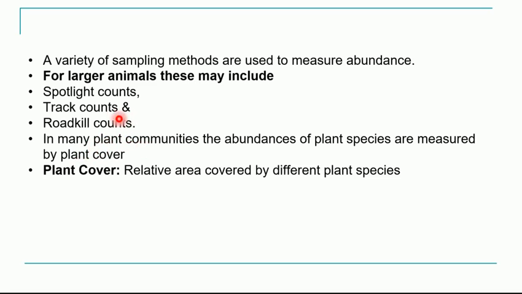For plants we can calculate the plant cover of that particular plant species. Plant cover is nothing but the relative area covered by that particular plant species.